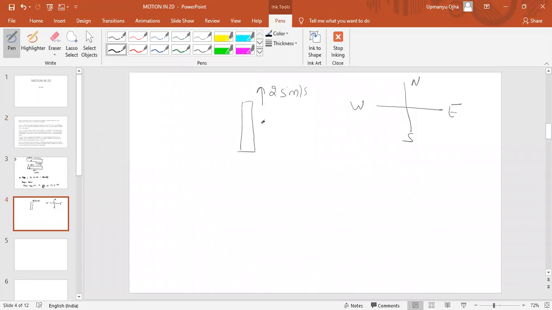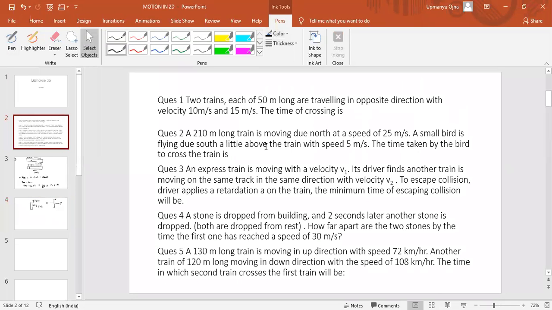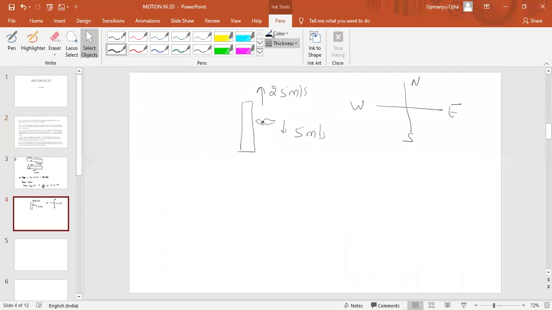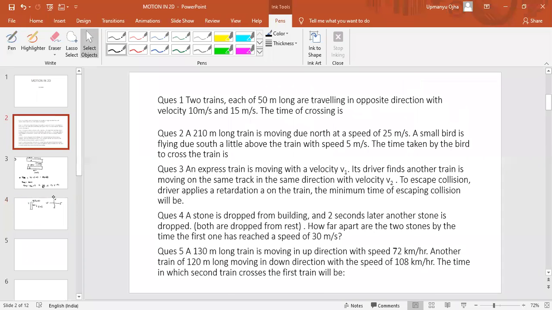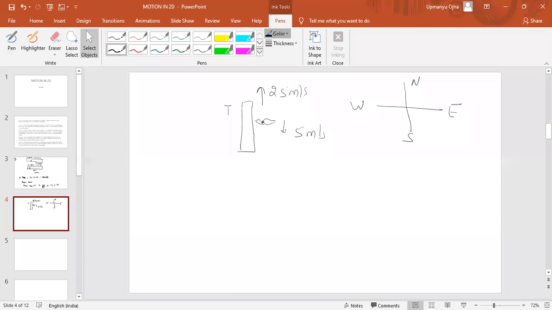A bird is flying in the south direction with a speed of 5 meter per second. Find the time taken to cross the train. Again, for both bird and train, what is the distance? The train is 210-meter long.